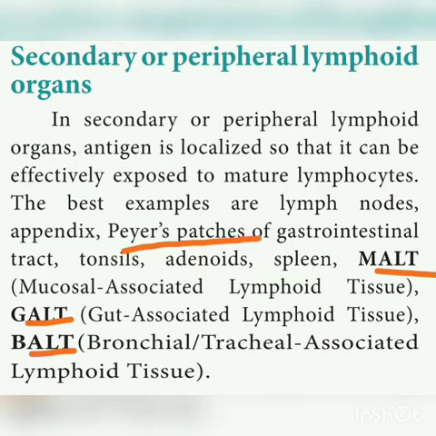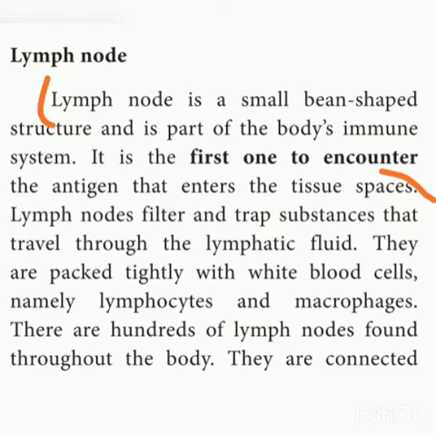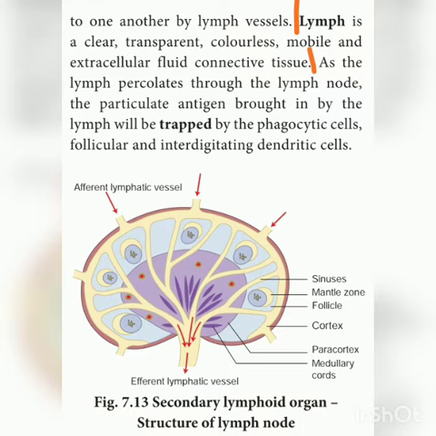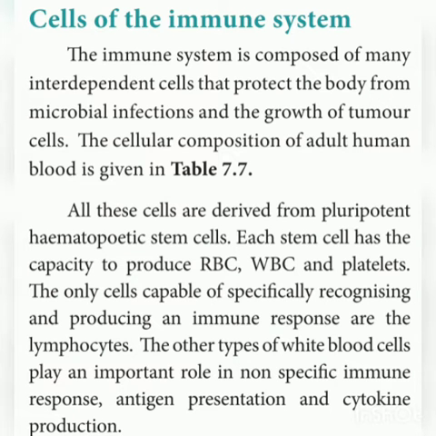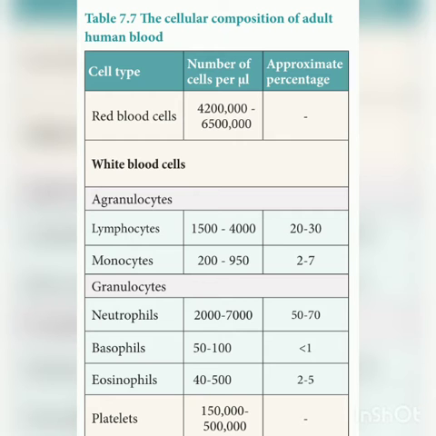And then the lymph node is a very important 5 mark question. So what is a lymph node? The functions of the lymph node, what is meant by lymph, and then what is the structure of this lymph node. It's a very important 5 mark question. Okay, and then what are the different types of cells in the immune system. In the different types of cells, this tabular column is very important.